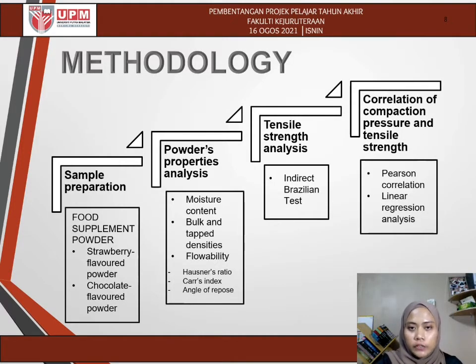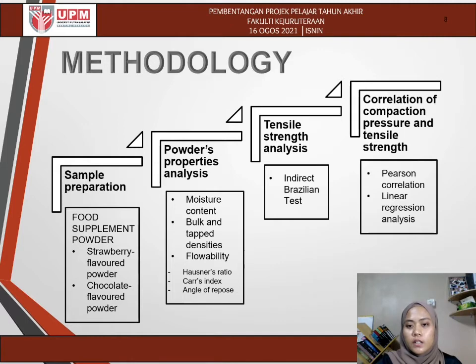So the methodology involved in this project starts from sample preparation, which uses food supplement powder as samples with different types of flavor, strawberry flavor powder and chocolate flavor powder. However, the identity of the sample used is restricted due to proprietary reasons. And then for powder properties analysis, a few tests were done to analyze the moisture content, bulk and tap densities, and also flowability. The flowability is determined by calculating the Hausner ratio, Carr's index, and angle of repose value.